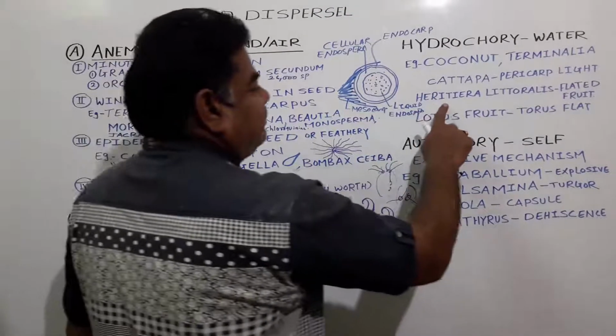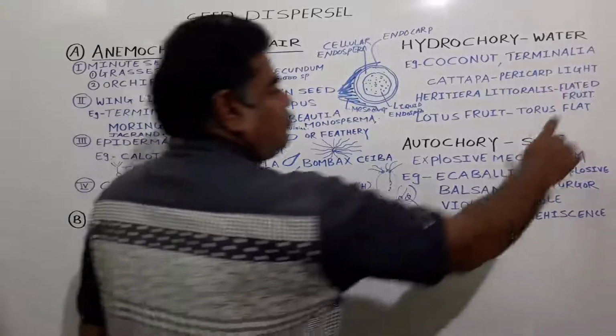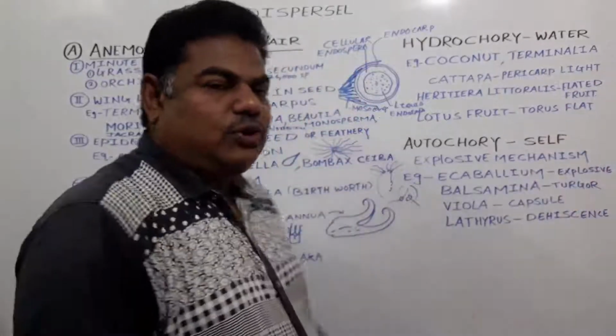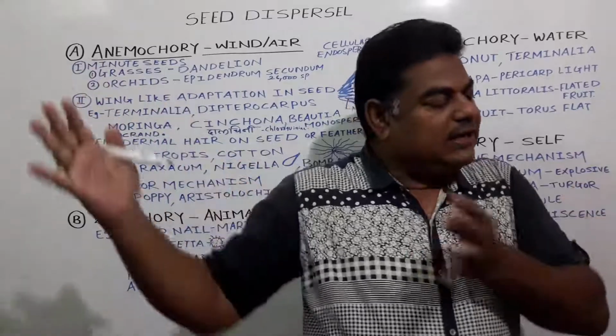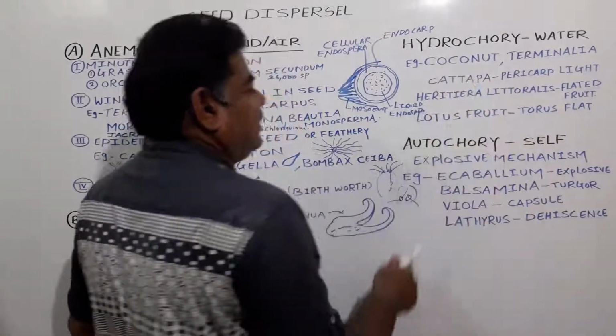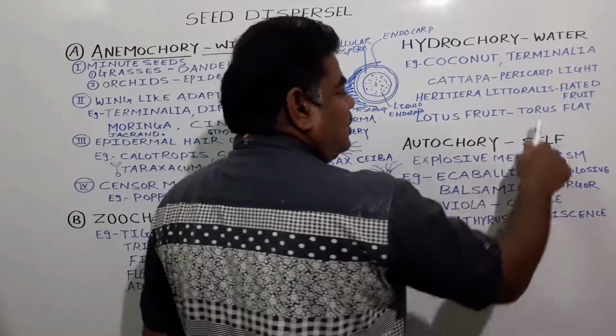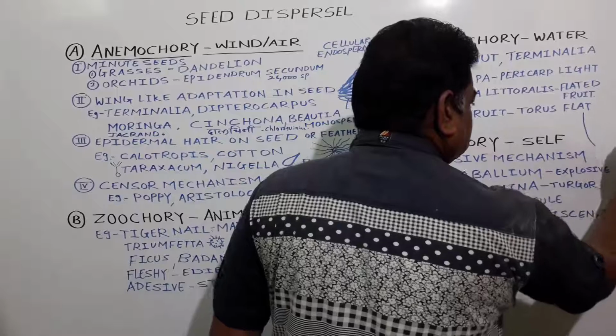Then next is Heritiera littoralis. The fruit is flattened in nature. The fruit becomes flattened, due to which it floats on the surface of water, and it gets dispersed from one place to another with the help of water, that is hydrochory. In case of lotus fruit also, this one is the torus.